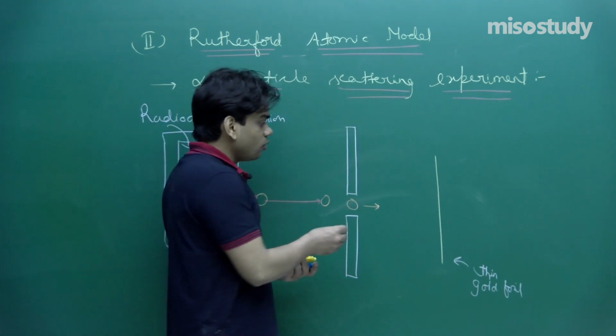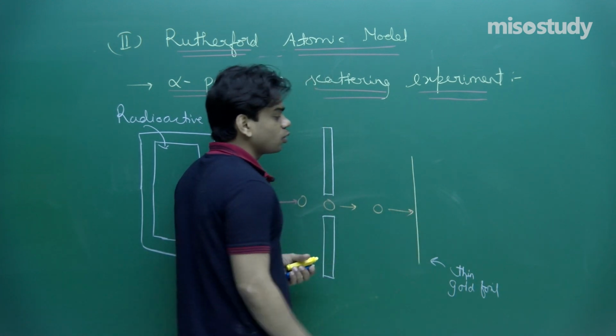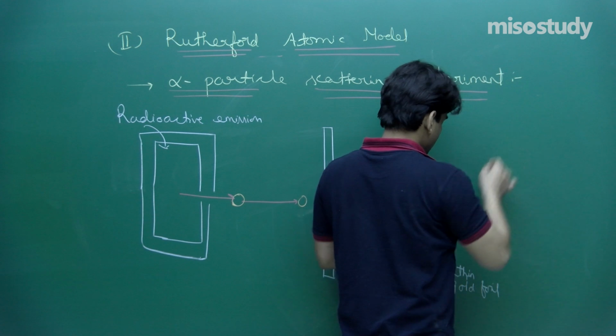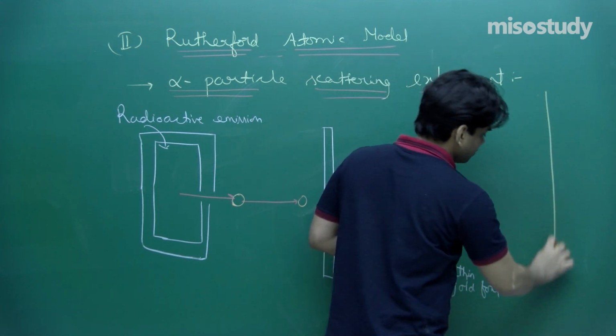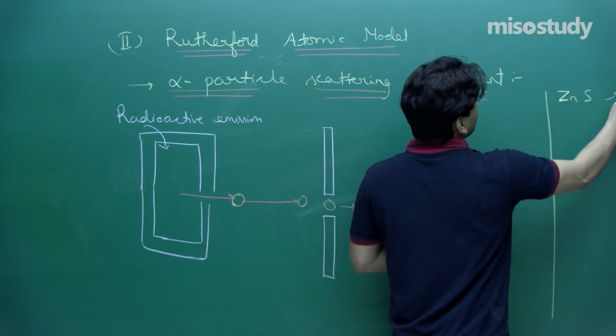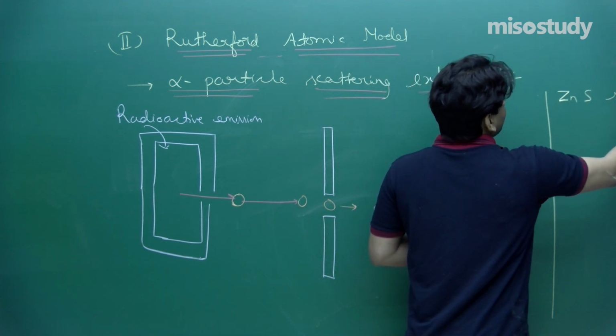As the alpha particle moved in a straight line and struck the gold foil, he further observed that there was a zinc sulfide screen and a detector.